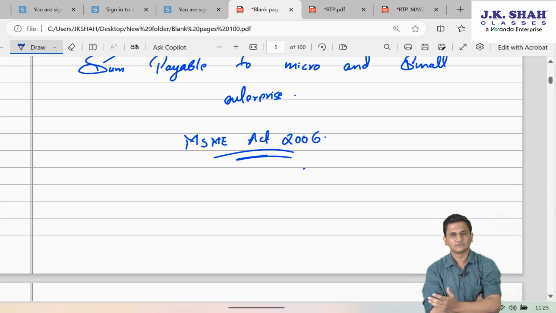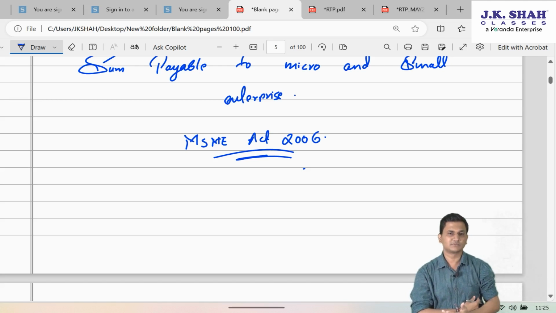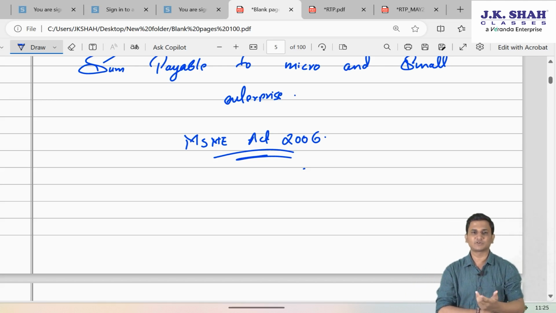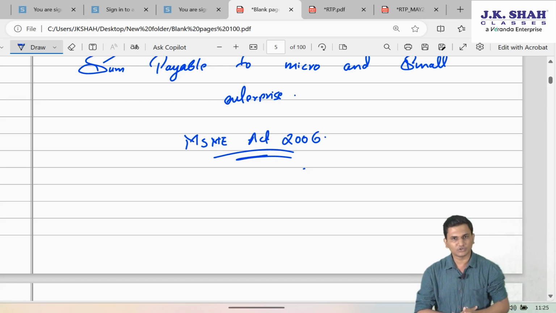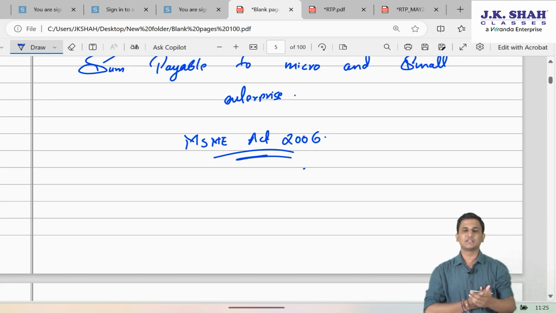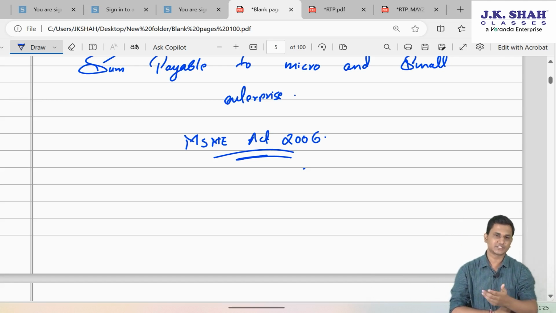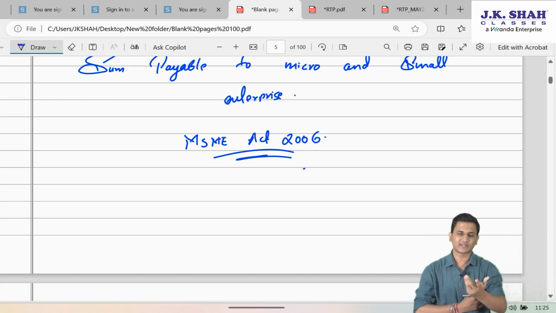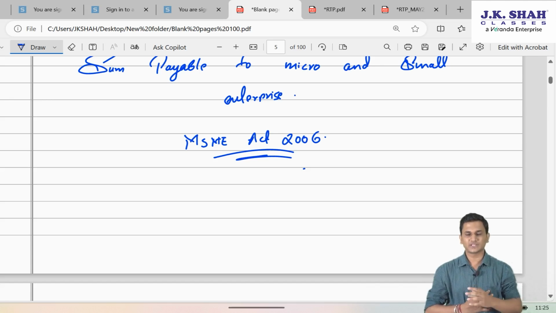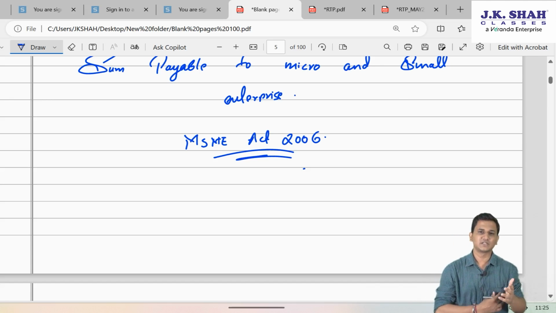Benefits like they are entitled to getting timely payments from their customers. If they don't get timely payments from their customers, they have the right given under this act to charge interest from them. Similarly, if you are an MSME company which is registered under this act, you get bank financing at attractive rates of interest, etc. So there are many various benefits which are given to these MSMEs as per this act.